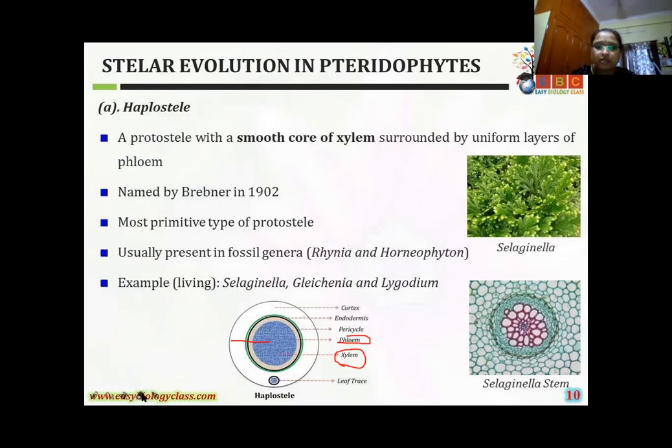In this haplostele, which is very simple and primitive, xylem is in the middle and phloem surrounds it.